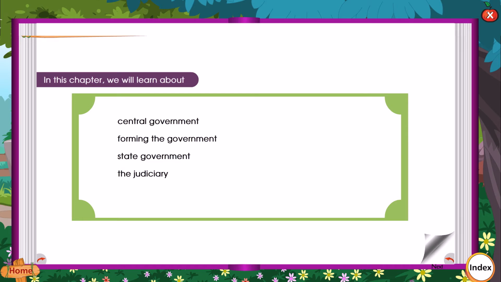In this chapter, we will learn about central government, forming the government, state government, the judiciary, and do MCQs, fill in the blanks, WH questions, and activities.